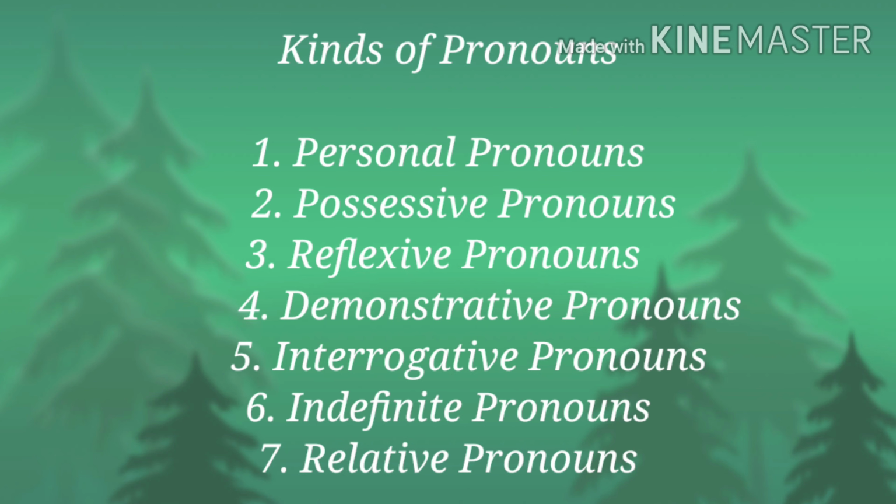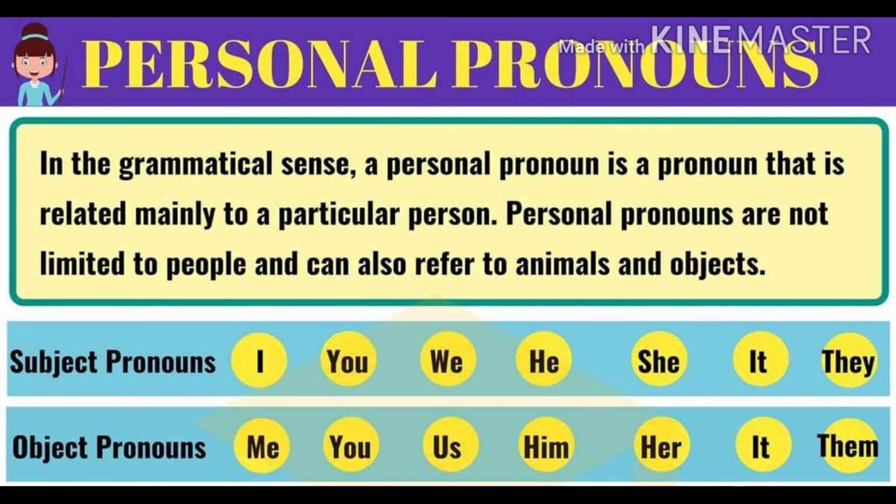There are many different kinds of pronouns, but mainly there are 7 types. The first is personal pronouns, possessive pronouns, reflexive pronouns, demonstrative pronouns, interrogative pronouns, indefinite pronouns, and last, relative pronouns. Let's understand them one by one. The very first is personal pronouns.